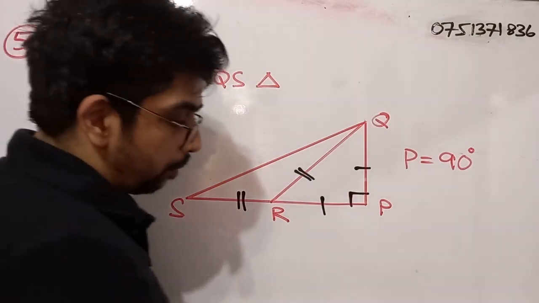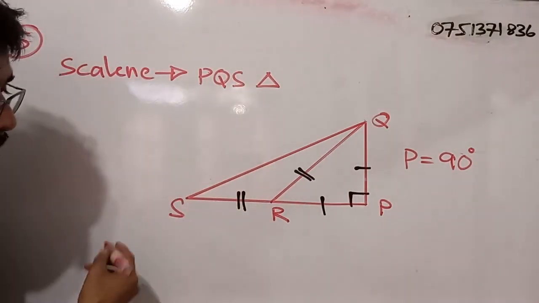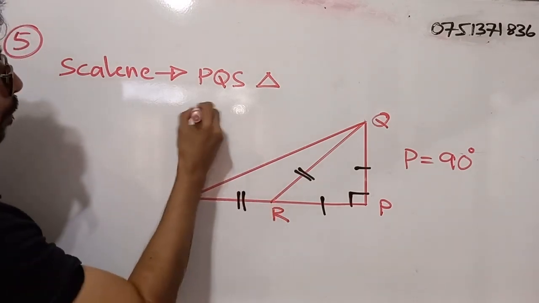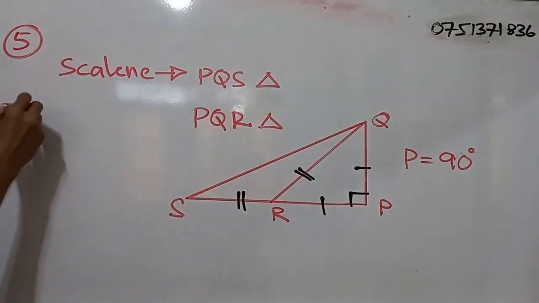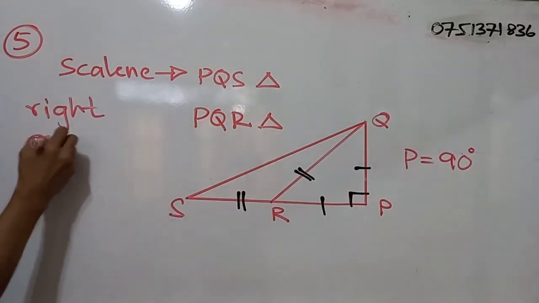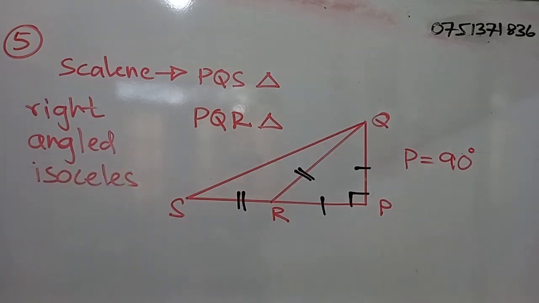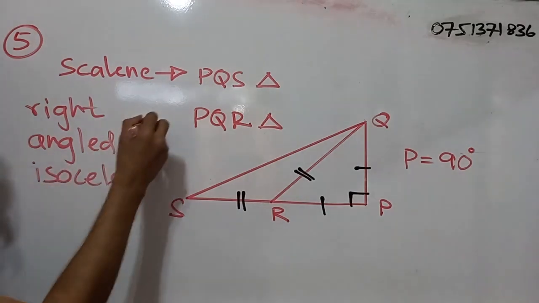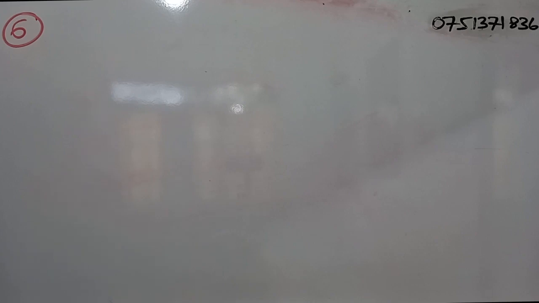So the right angle isosceles triangle should be PQR. PQR triangle. Right angle isosceles triangle is the PQR triangle.